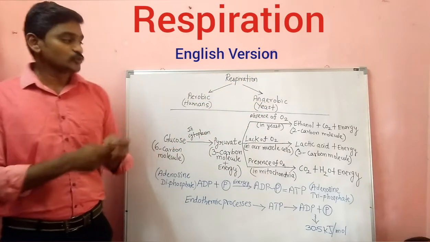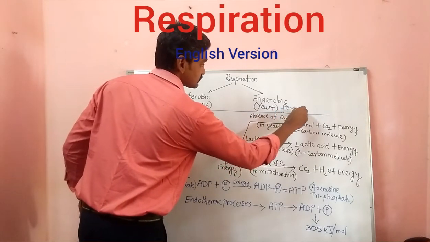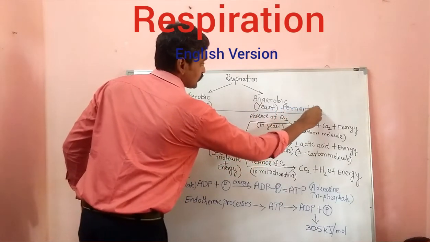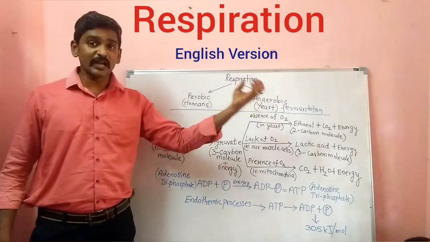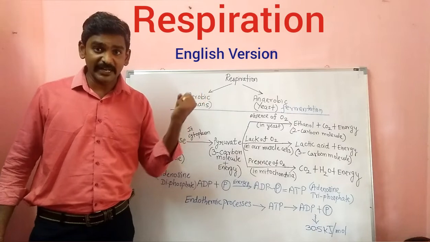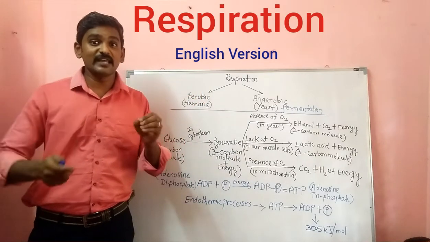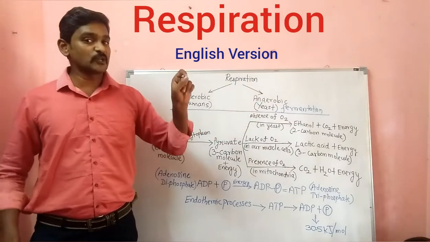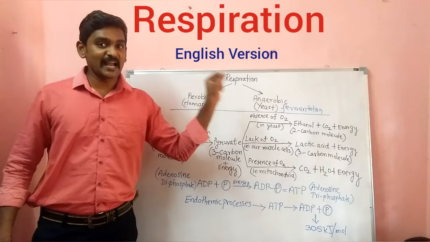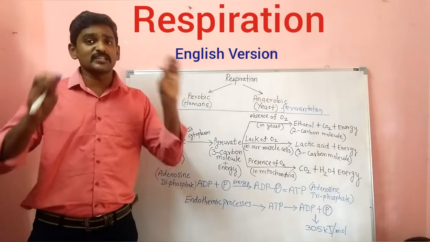In yeast, fermentation takes place. In the process of fermentation, yeast utilizes the food materials, nutrients, and converts them into energy molecules in the absence of oxygen. Oxygen is not utilized there, so it is called anaerobic respiration. These are the two categories of respiration.